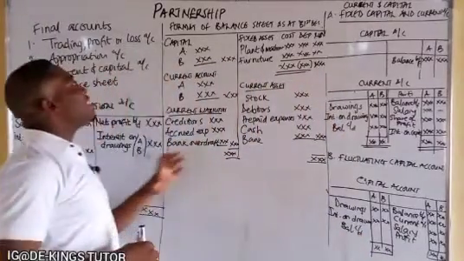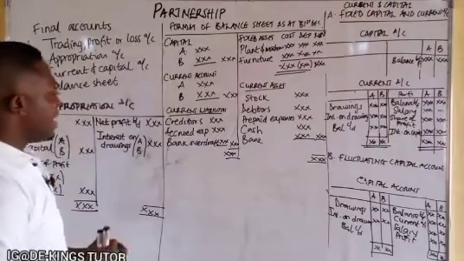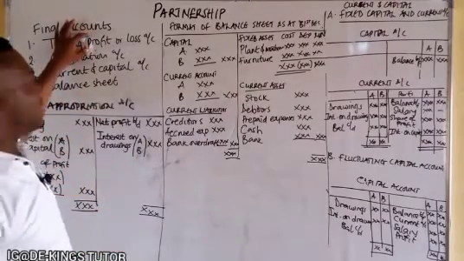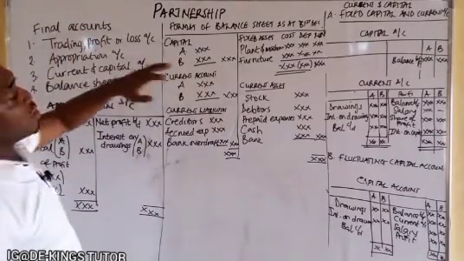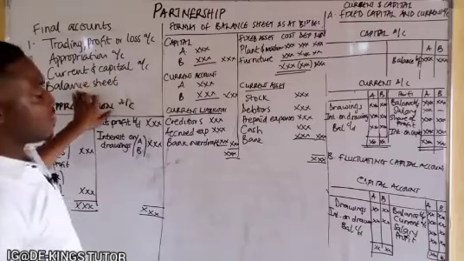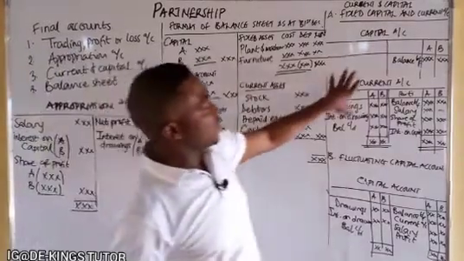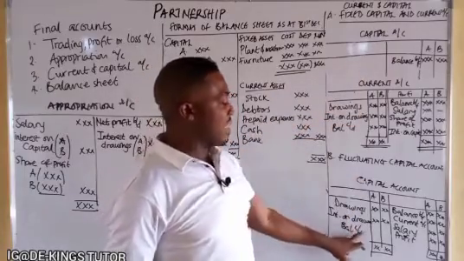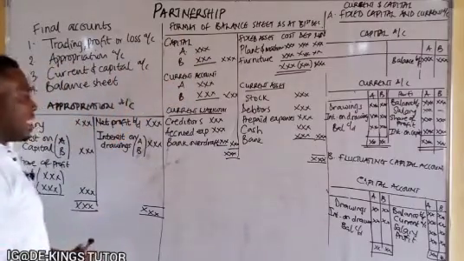Okay, so this is the format of the balance sheet. This is showing you the trading profit or loss account. We have seen it. The appropriation account, look at it. The current and capital account, and the balance sheet. In this situation, where you post this, it means you are using this and not this. If you are using this, it means the balance carried down will just cover everything here. So that is that and that.